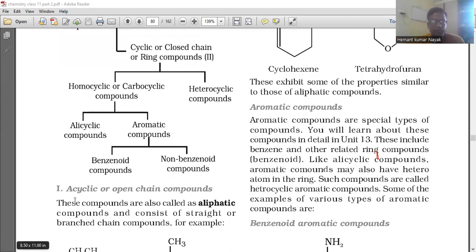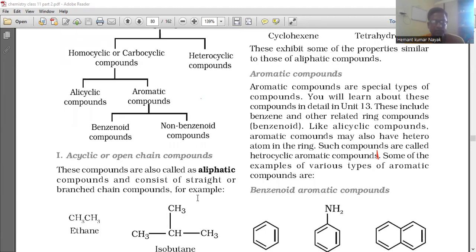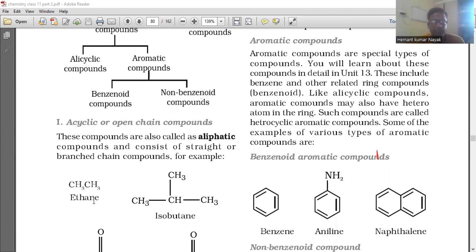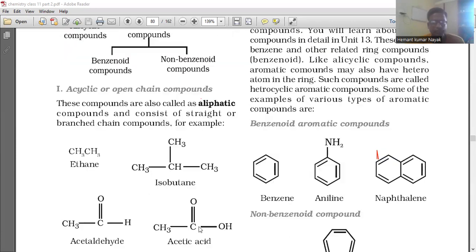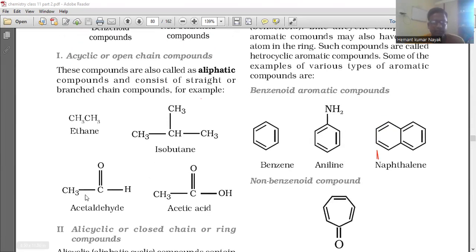So first we are looking at acyclic or open chain compounds. These compounds are also called aliphatic compounds. Open chain compounds are also called aliphatic compounds and consist of straight or branched chain compounds. For example, ethane, CH3CH3, isobutane, acetaldehyde, and acetic acid, CH3COOH.